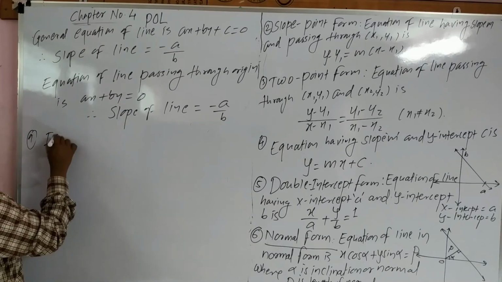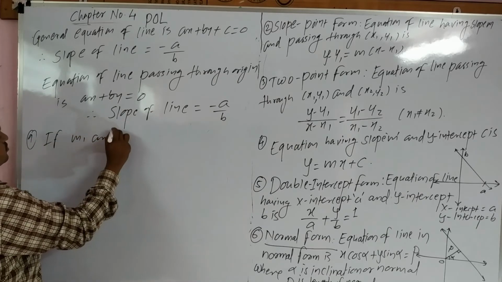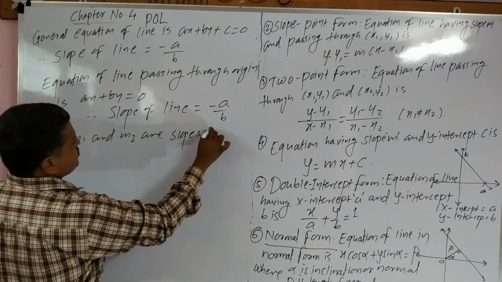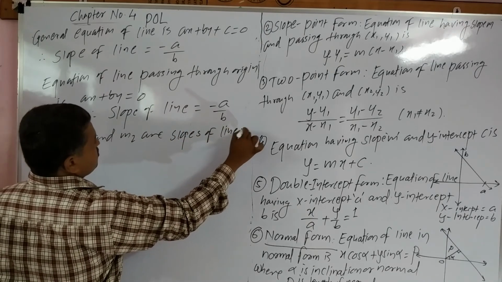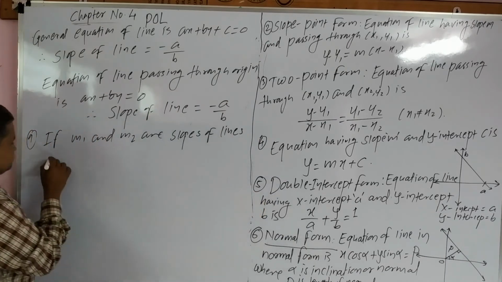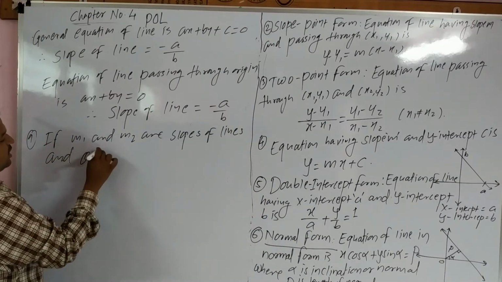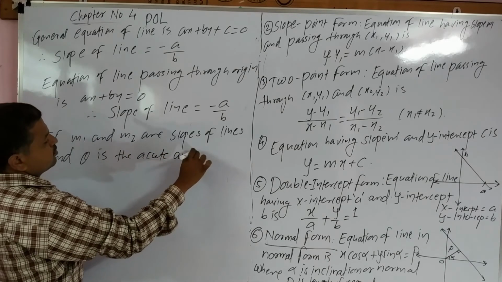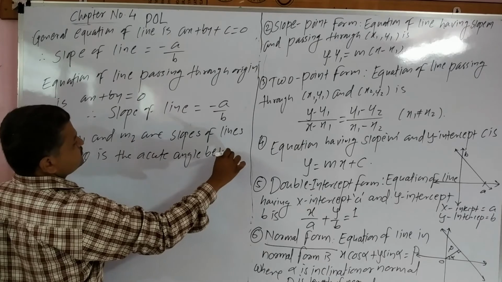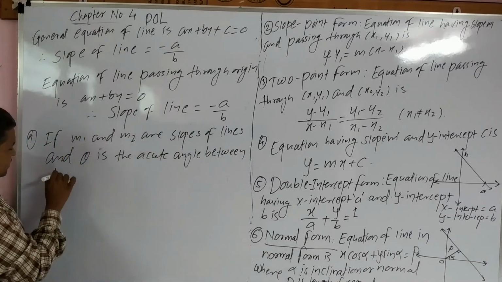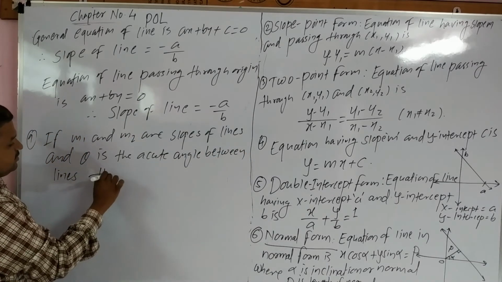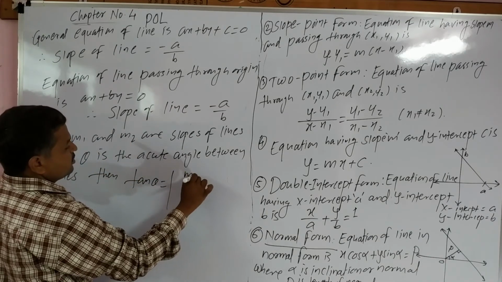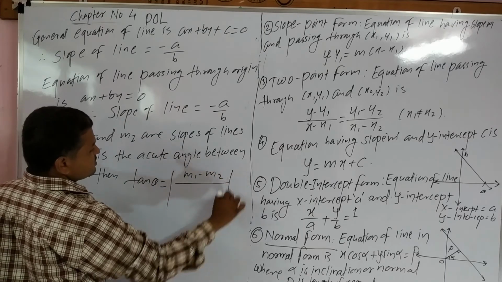if m1 and m2 are slopes of lines and theta is the acute angle between the lines, then tan theta equals the modulus of m1 minus m2 upon 1 plus m1 into m2.